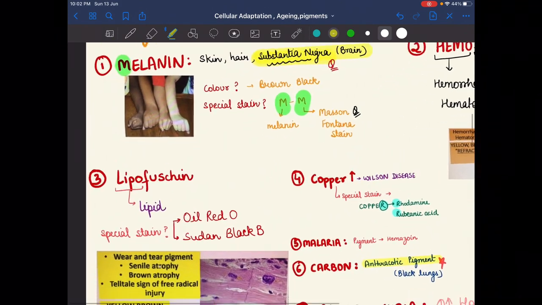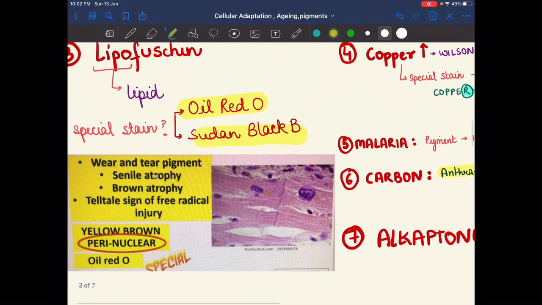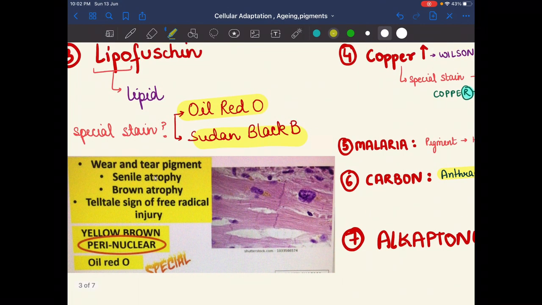Now next is lipofuscin. Lipo means lipid. The special stains used are oil red O stain and Sudan black B stain. It is a wear and tear pigment. It is also known as senile atrophy, mostly found in aged persons, and brown atrophy occurs. The telltale sign of free radical injury is seen in lipofuscin, and the special stains are oil red O stain and Sudan black B stain.